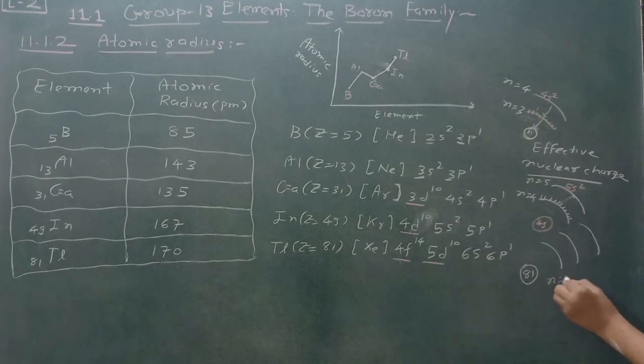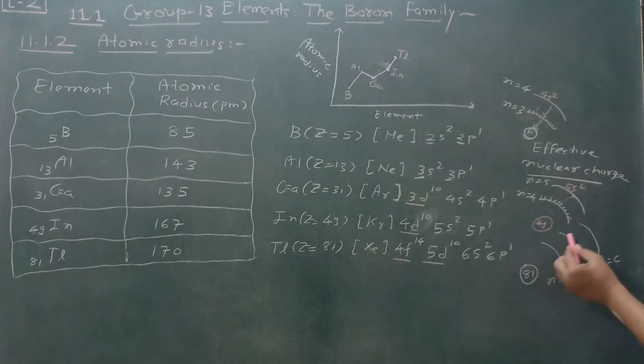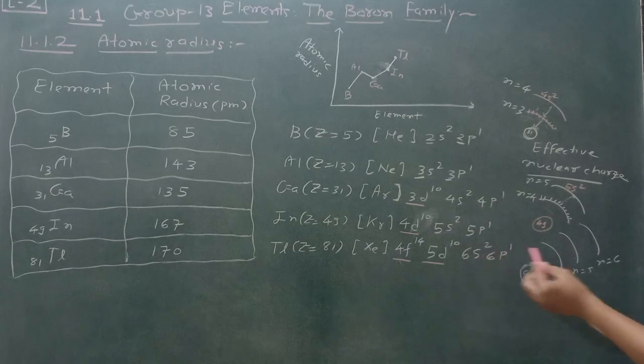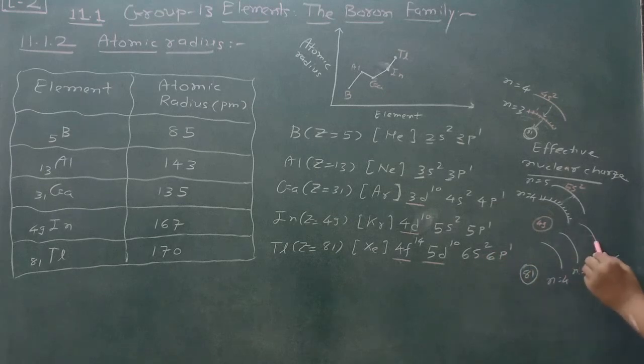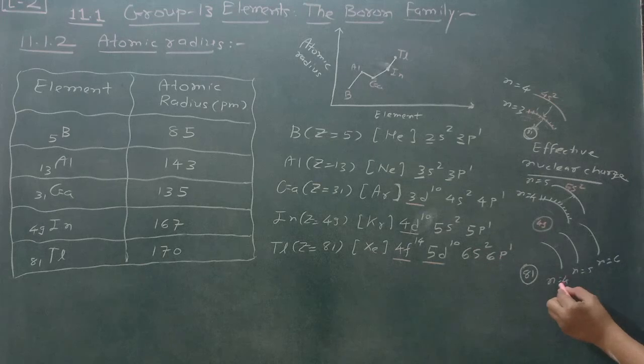So n is equal to 4, n is equal to 5, n is equal to 6. First of all the electron enters in 6s2. Then they have to reach 4f14 and then 5d10. But the screening effect is very less in the f orbital, where 14 electrons are there.